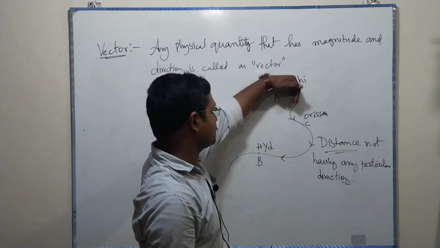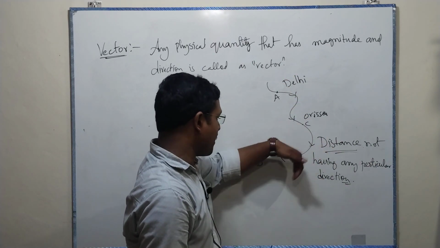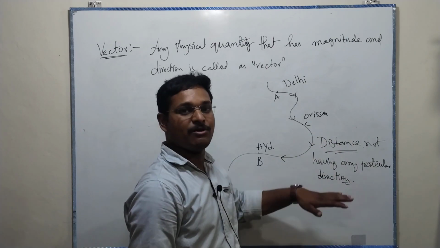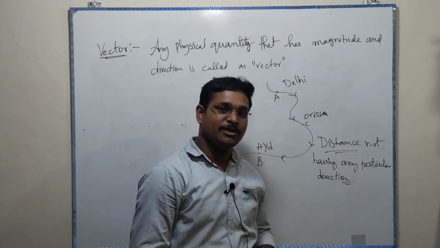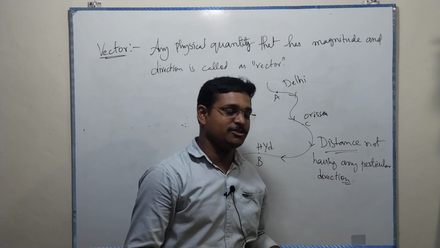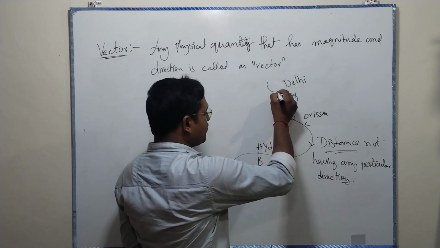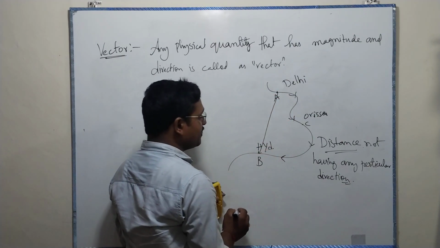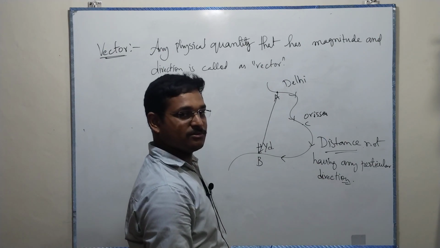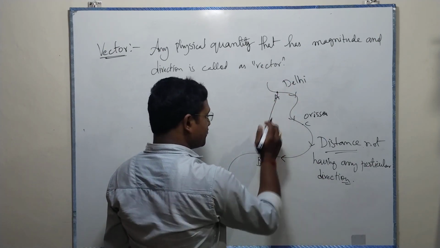It's always changing, coming back in all the directions. It's covering different directions. It's not having a constant direction. But if you connect A to B, it is having only a single direction and some magnitude.